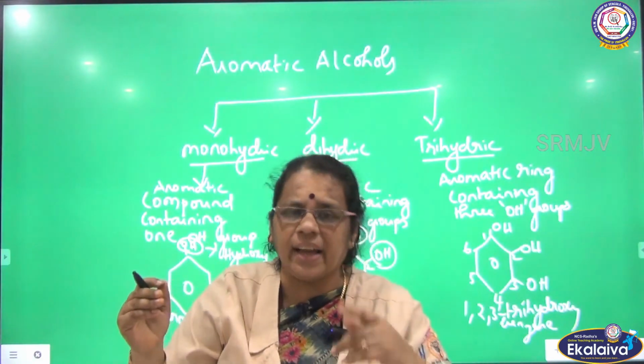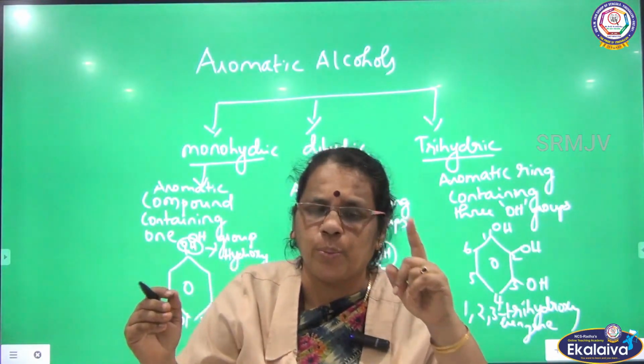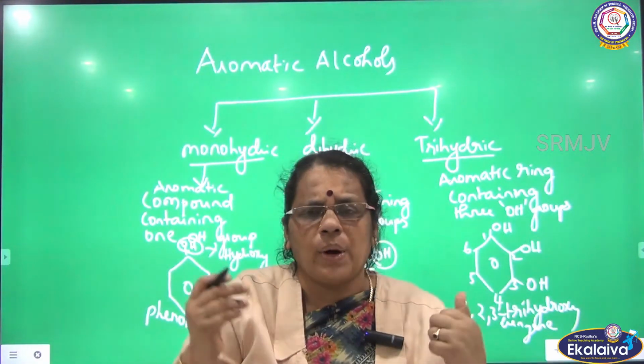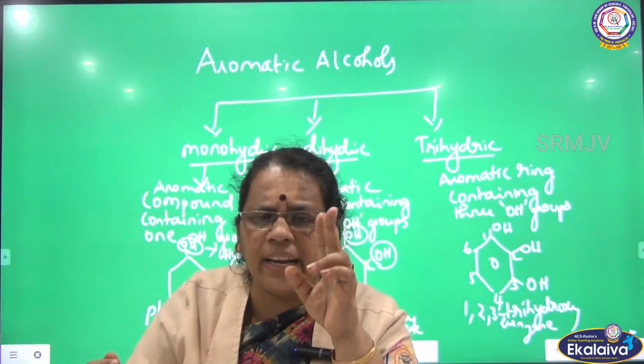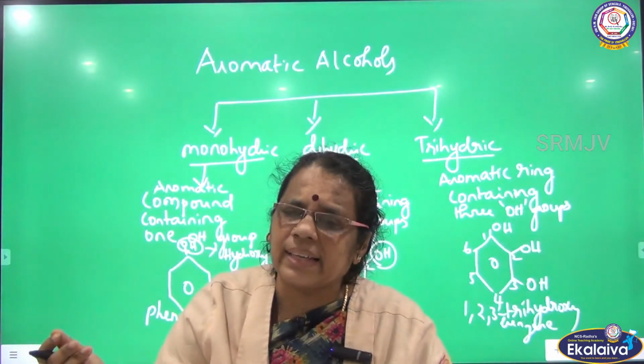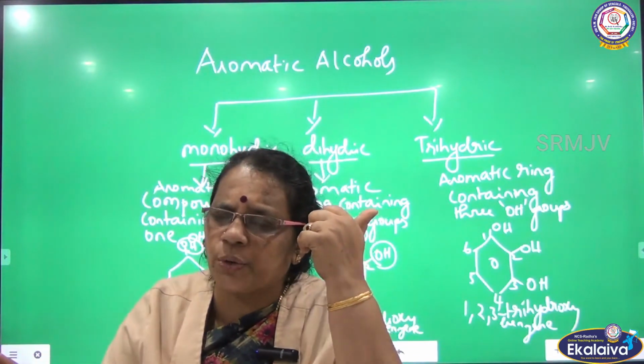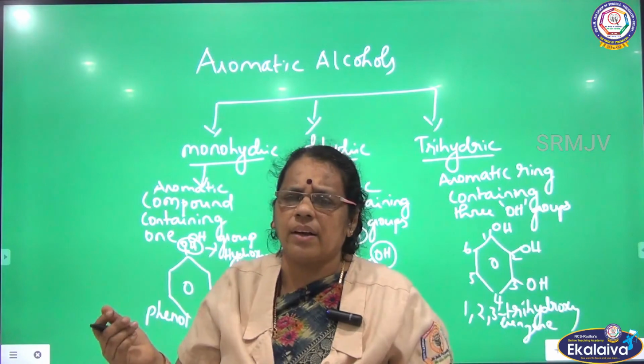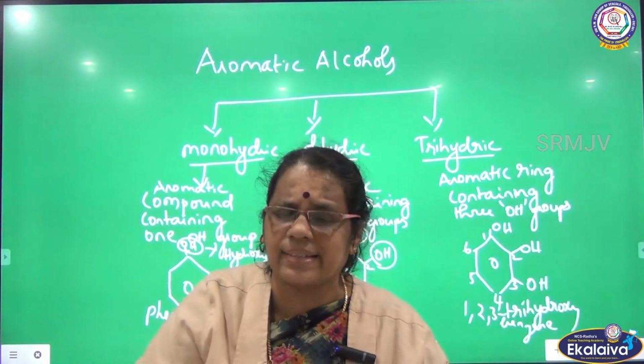What is monohydric? Containing only 1 OH group: methanol, ethanol, propanol. What is dihydric? Compounds containing 2 OH groups. For example, I gave ethylene glycol. In the third case, I gave 3 OH groups attached to the aliphatic group, so we can call it a trihydric alcohol. I gave glycerol as an example.